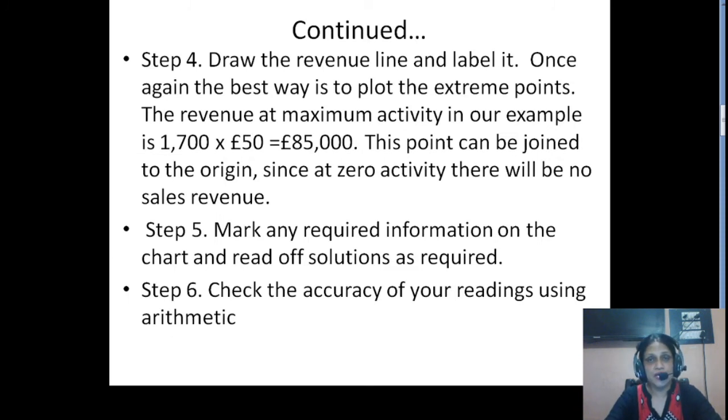Now step 4. Draw the revenue line and label it. Once again, the best way is to plot the extreme points and we have to join it with the origin, right? So the maximum revenue will be same, like 1700 units multiplied by pound 50, that will give you pound 85,000, right? So this point will be joined to the origin, because at the zero activity, zero sales, you will have no sales revenue. So that is why it will start from zero or origin.